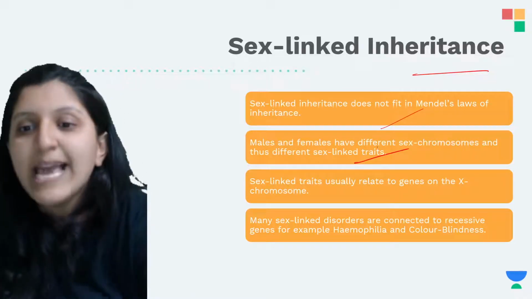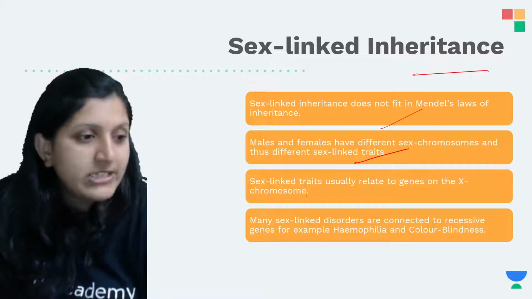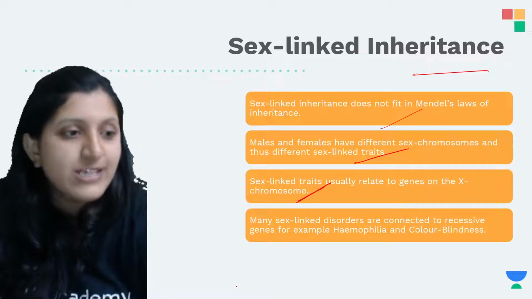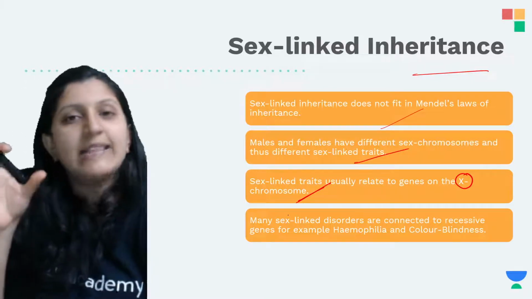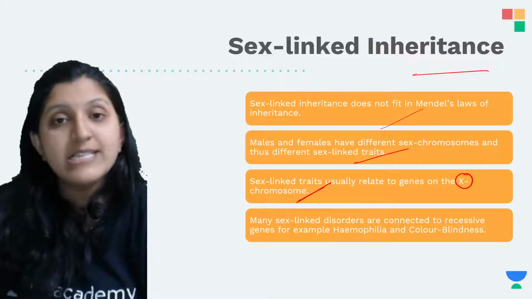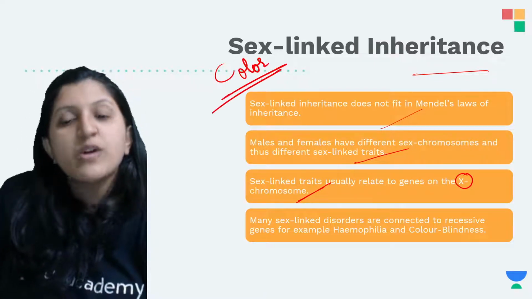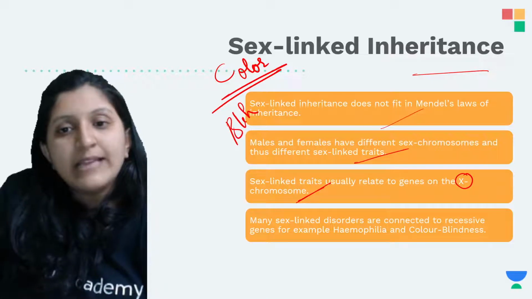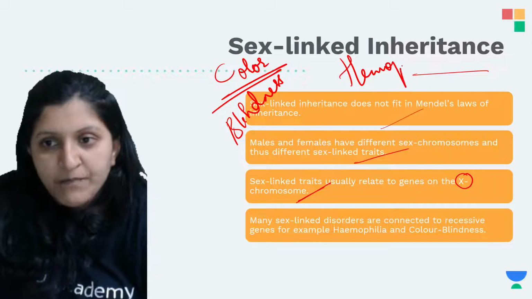Okay, so now sex linked traits usually relate to genes that are located here on the X chromosome. On the X chromosome there is a specific gene which is causing color blindness, and also hemophilia.